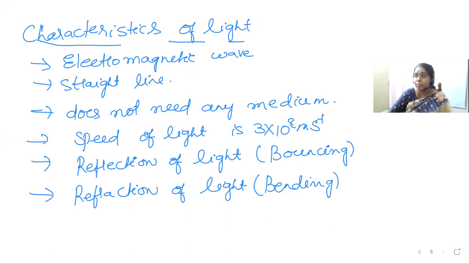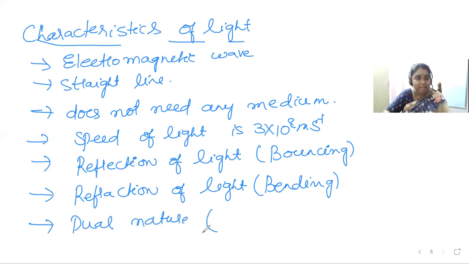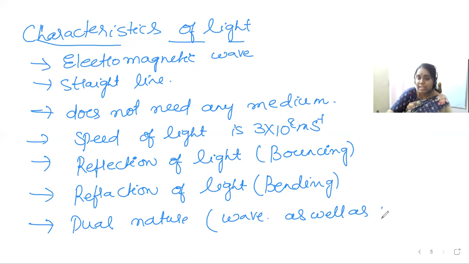This is something you might have already learned in your earlier classes, so this is a sort of revision. One more important property is that light has a dual nature. Dual nature means it acts like a wave as well as a particle. That means it travels in the form of particles and in the form of waves. This is called the dual nature of light.